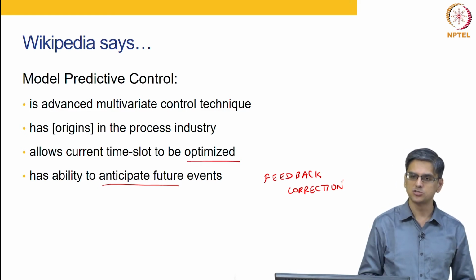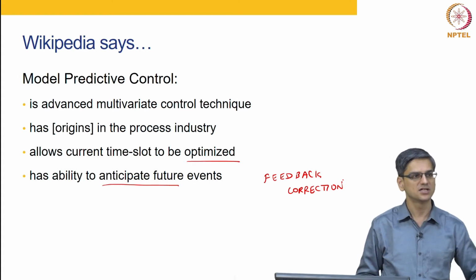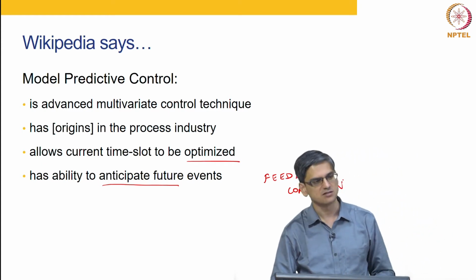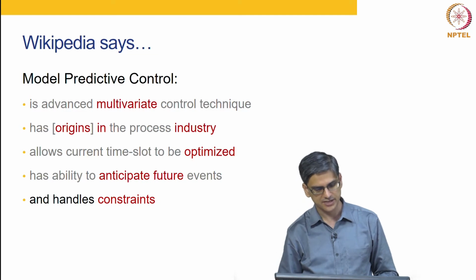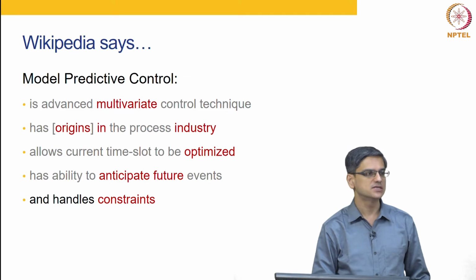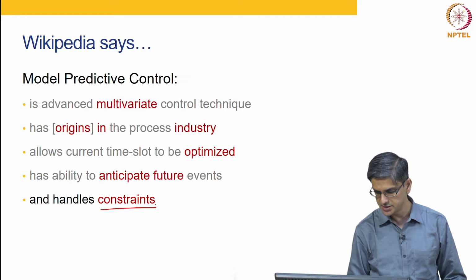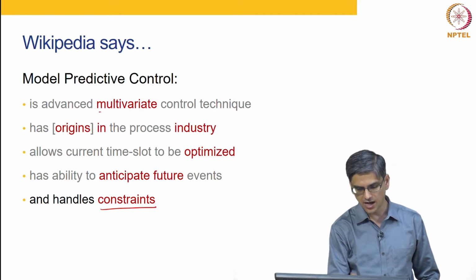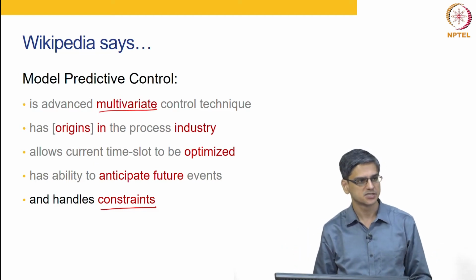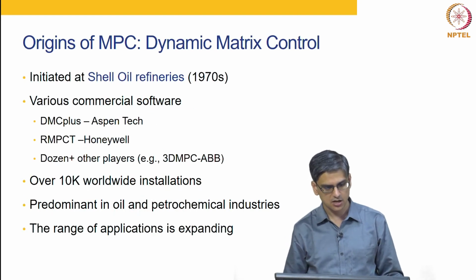There are some PhD students over here. For you guys, maybe you may know the distinction between something that is open loop optimal versus closed loop optimal. But again, this is something that hopefully by the end of this course we will get an idea of. Okay. From my point of view, one of the biggest reasons for MPC's success in the process industry is these two things: multivariate and the ability to handle constraints. Okay. This is again something that I said last week, this is just reiterating that.